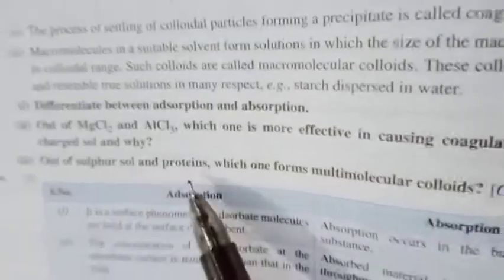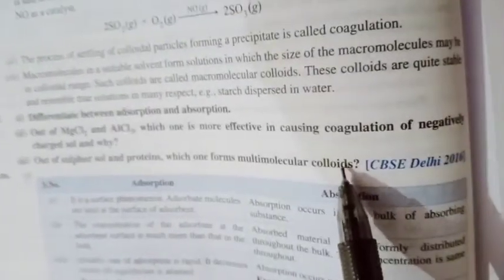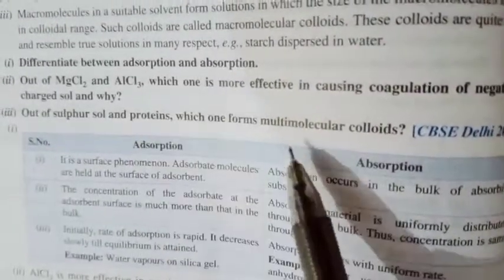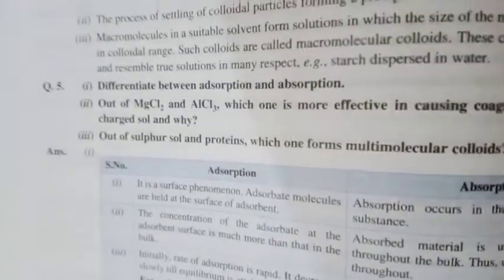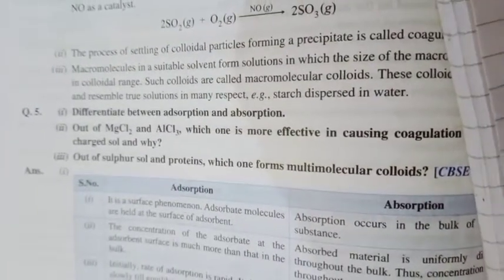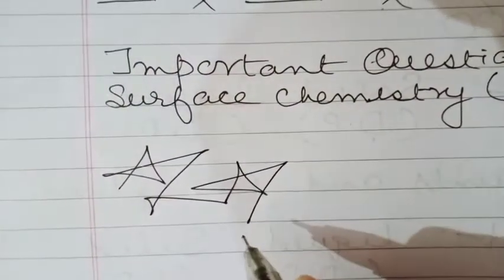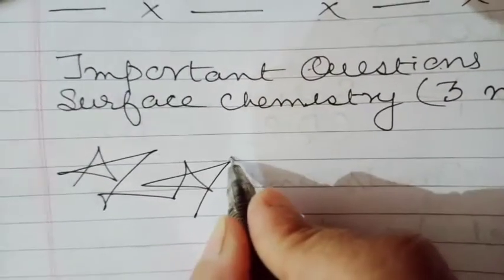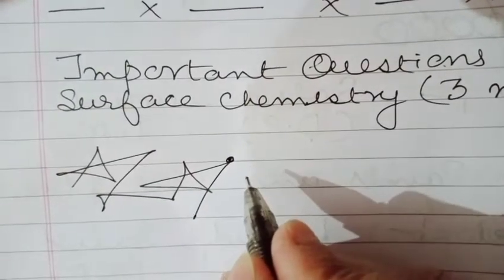Next, out of sulfur sol and protein, which forms multimolecular colloid? As I have told you in the previous question, the colloidal solution of protein is a typical example of macromolecular colloid. Now next question. Again, this is a definition type of question, and this question is, what is Brownian movement? It is the zigzag motion of colloidal particles due to imbalanced bombardment of particles of the dispersed phase by the dispersion medium. This is called Brownian movement.